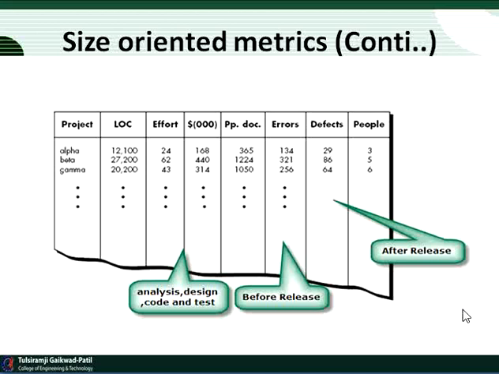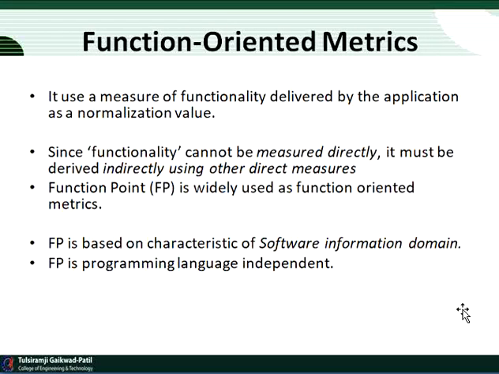After that, we will discuss function oriented metrics. What are function oriented metrics? Function oriented metrics means we are measuring a particular software application by its functionality. So it uses a measure of the functionality delivered by the application as a normalization value.